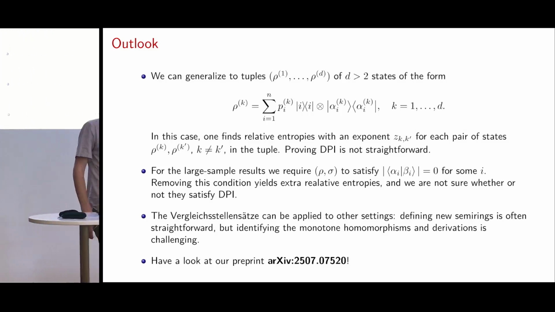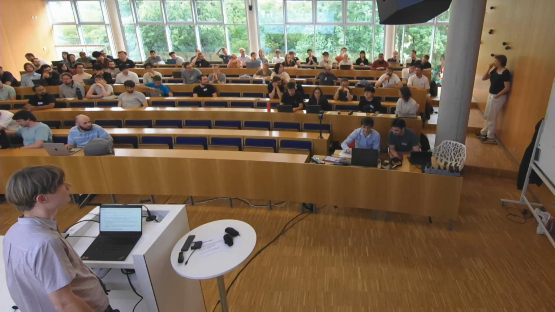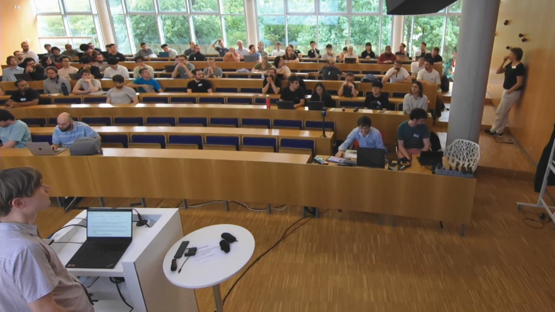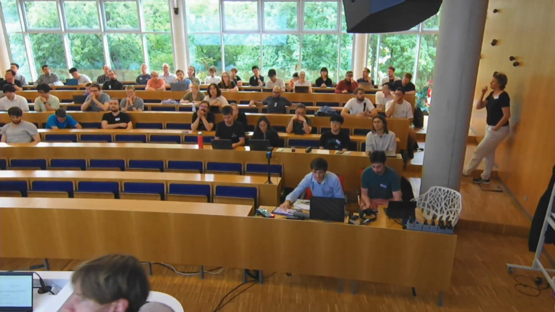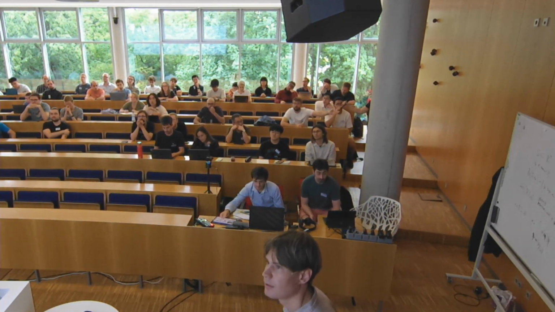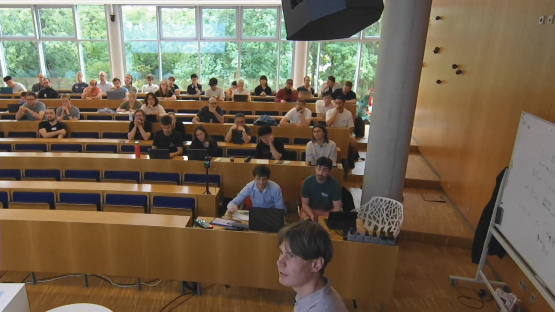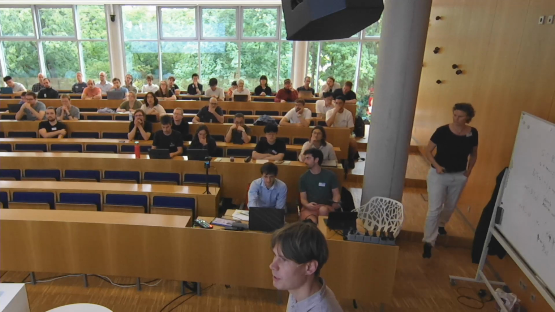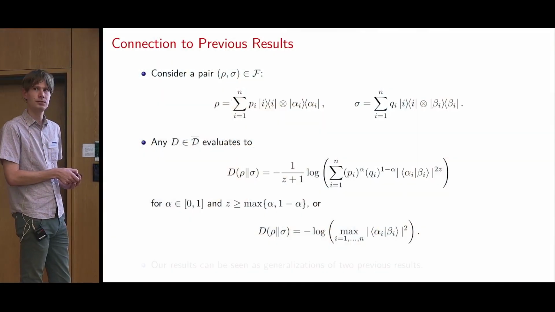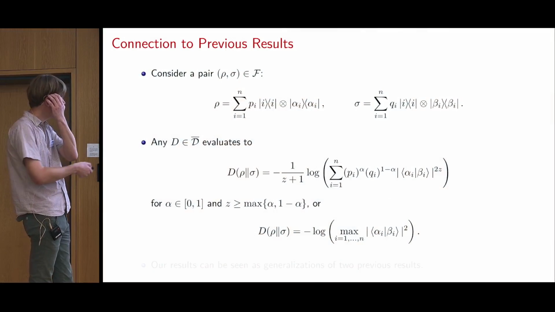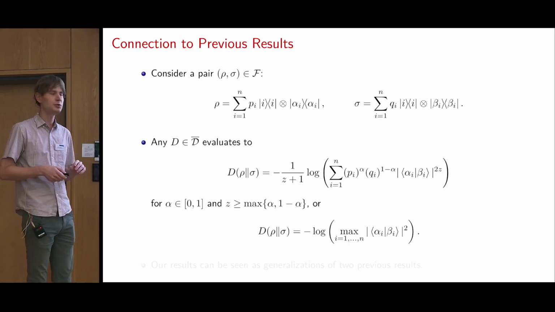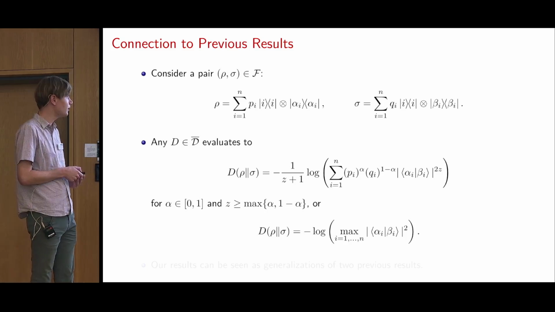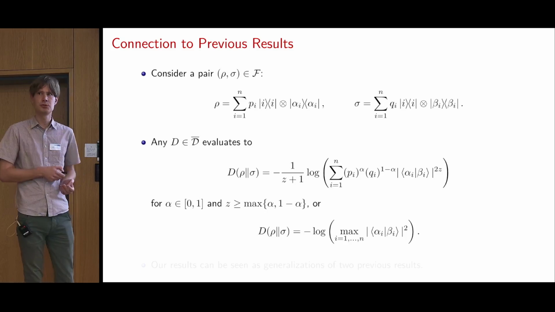Yeah, thanks for the talk. Can you say something more about this relative entropy you get at this limit, z set to infinity? Yeah, so it looks like this right here, this one. You do need this specific prefactor that we put in front of it, otherwise it will diverge. But for any alpha, it doesn't matter which alpha you take, you will get this for z going to infinity.